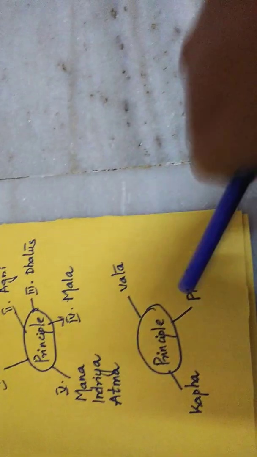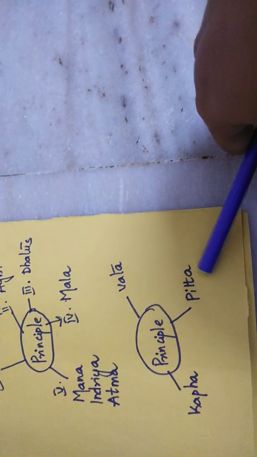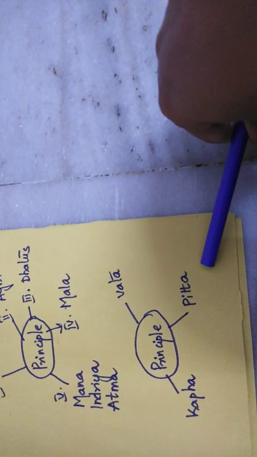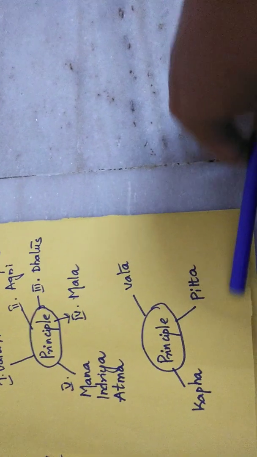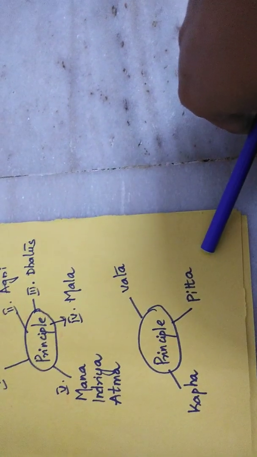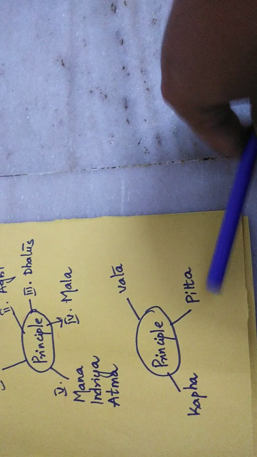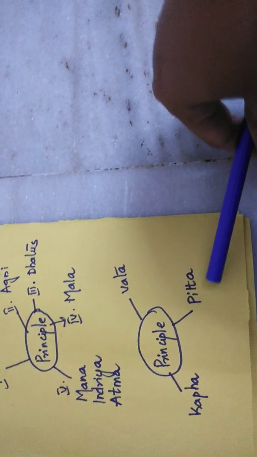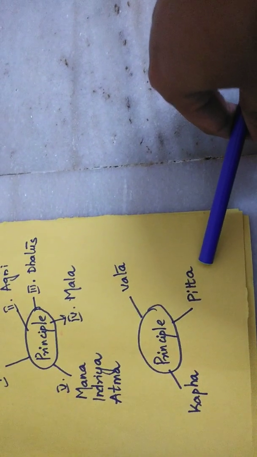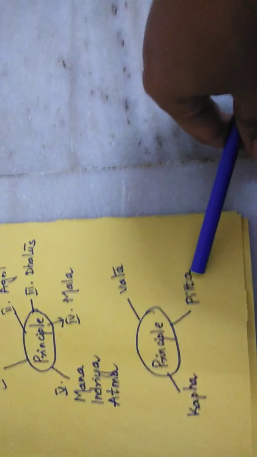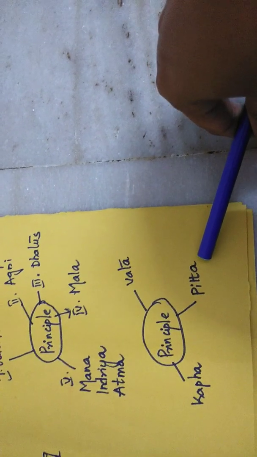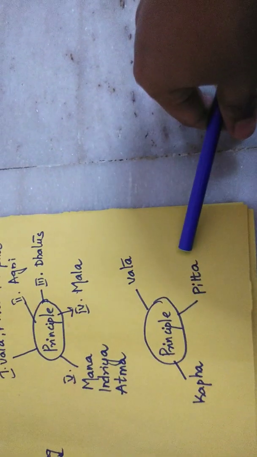The second component is Pitta, which is fire dominant. If a person has a dominant character of Pitta, he will have a warm body. He penetrates ideas, and he will be very sharp, very alert and will have an intelligent act.